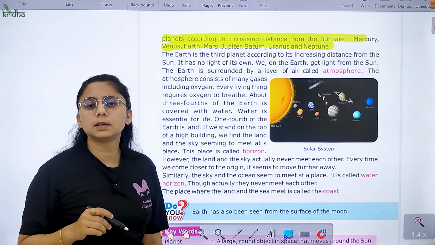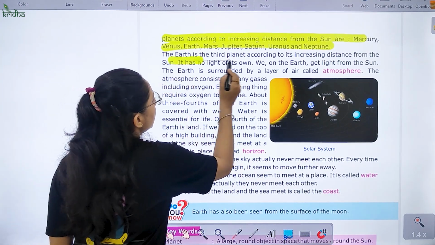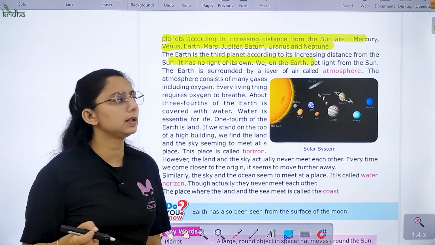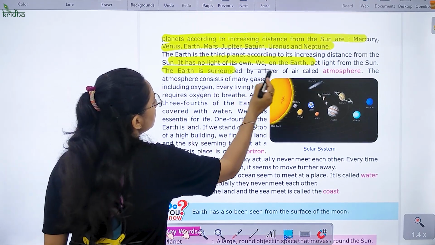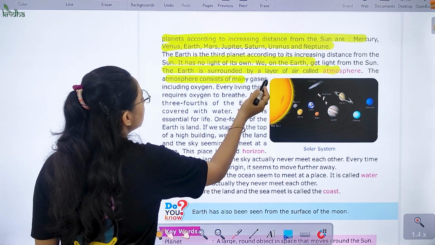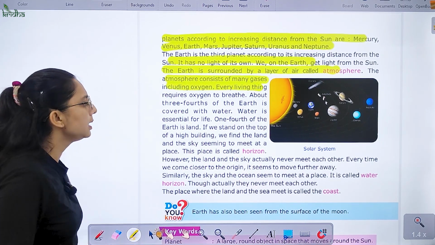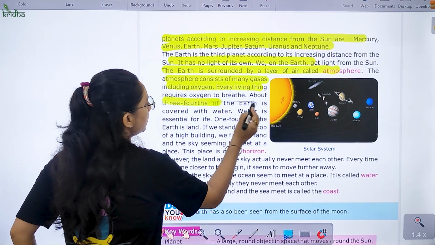Third planet जो है Earth है, increasing distance में, and it has no light of its own. The Earth gets the light from the sun. The Earth is surrounded by a layer of air called atmosphere which consists of many gases, जिसमें आपका ऑक्सीजन included होता है, right? So about 3/4 of the Earth is covered with water.